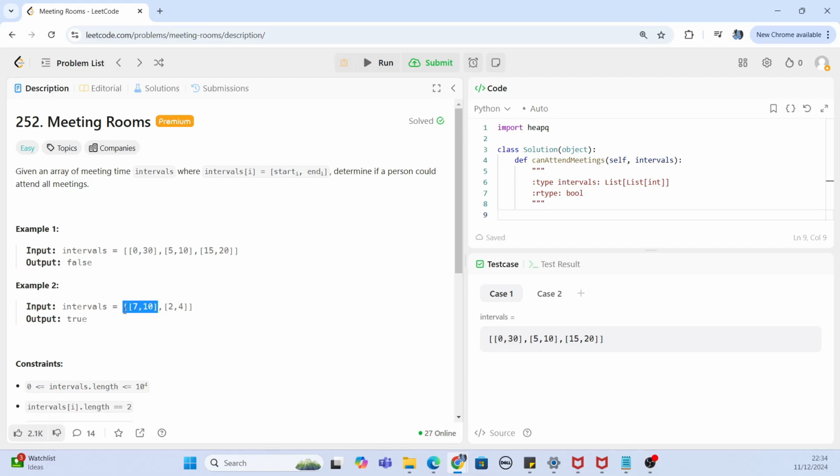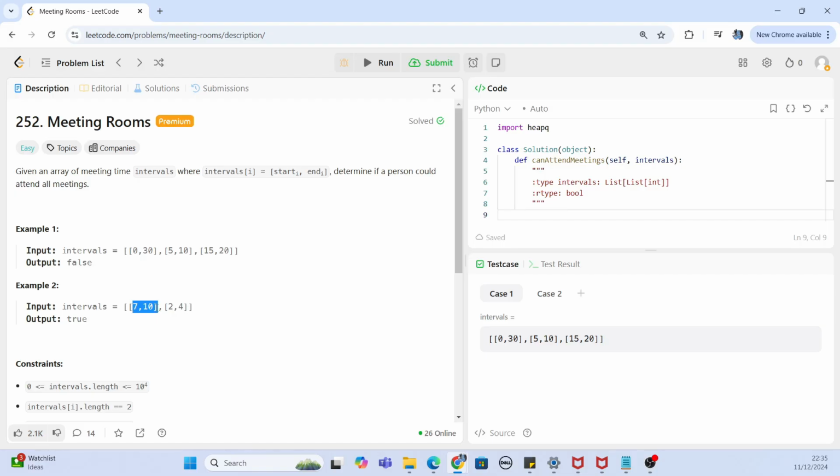So that's why we need to first sort these meetings in such a way that the meetings that have the lowest start time come first, because obviously the person is going to start with the meeting which has the lowest start time, and then go to the next meetings, right? So first of all, we need to sort by the start time.